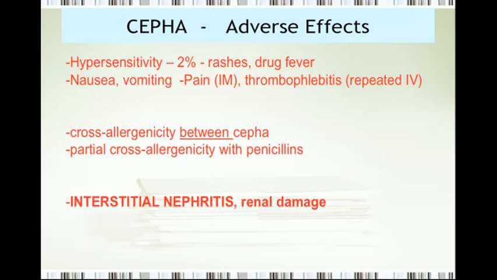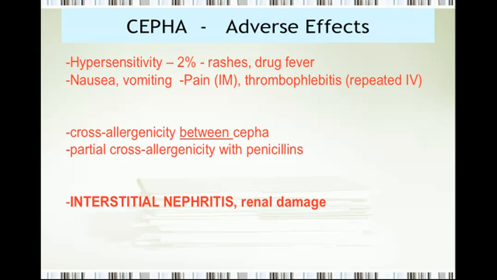Next important adverse effect of cephalosporin is interstitial nephritis. I would just like you to remember this, because penicillins are supposed to be drugs with a high therapeutic index, but still if you go into details and ask what could be the adverse effects of penicillin, then I want to remind you of methicillin that produced interstitial nephritis. Because it's a beta-lactam structure, it's important to remember cephalosporins also produce interstitial nephritis.